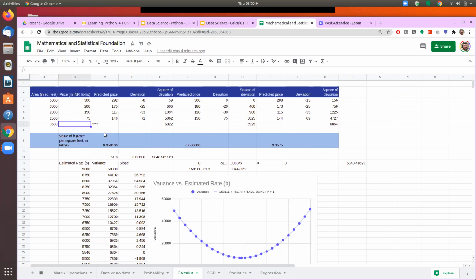So how do we find out? Again, we will go back to the same process of regression. As given the data of the rainfall, you are trying to find out what the rice production for a given year would be. Similarly, given the area of the house and some past data about the price of that house, can we find out what should be the price of a 3,500 square feet house?